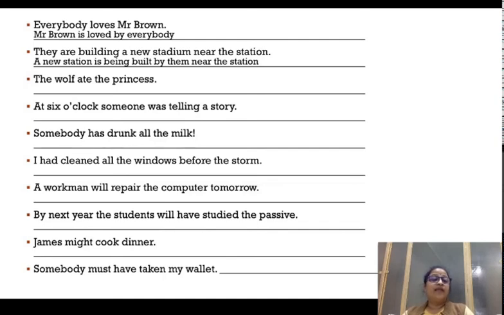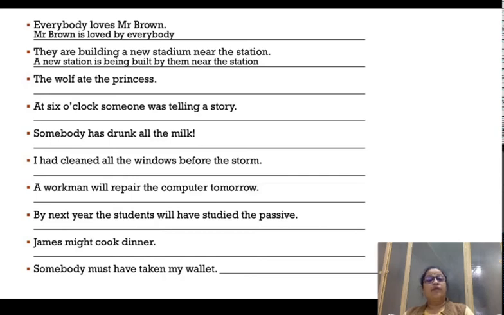The wolf ate the princess. What is the verb here? Ate. Ate is in the second form. So what is the first form of ate? Eat. And what does the second form of the verb indicate? What tense does it show?